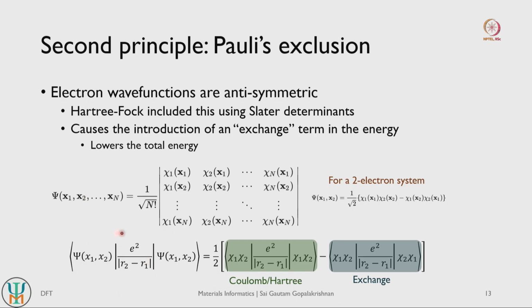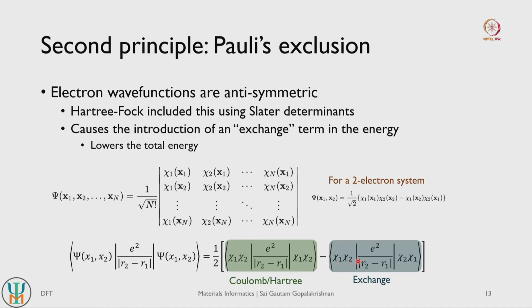And if you put together this 2 body wave function into the electron repulsion term here, right, which is the key term that prevents us from analytically solving a 2 electron system, you get 2 separate terms that come out. One is referred to as the Coulomb or Hartree term, which is the simple electrostatic repulsion that comes from the 2 electrons interacting. The other is what is referred to as the exchange term. This is also an electron repulsion term, but it has a negative sign associated with it, right.